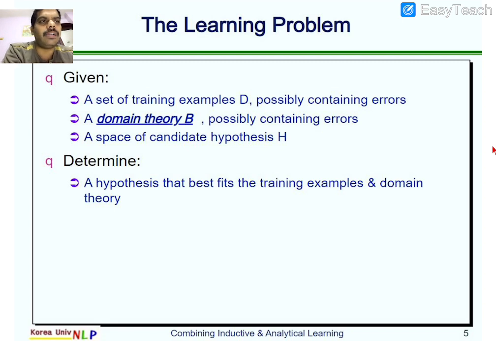What is given? A set of training examples possibly containing errors, a domain theory possibly containing errors, and a space of candidate hypotheses. Initially, the training examples might contain errors, and the domain theory we consider also contains errors. What you have to determine is a hypothesis that best fits the training examples and domain theory. The hypothesis, which is our target concept, should be defined with the help of proper training examples and proper domain theory concepts.